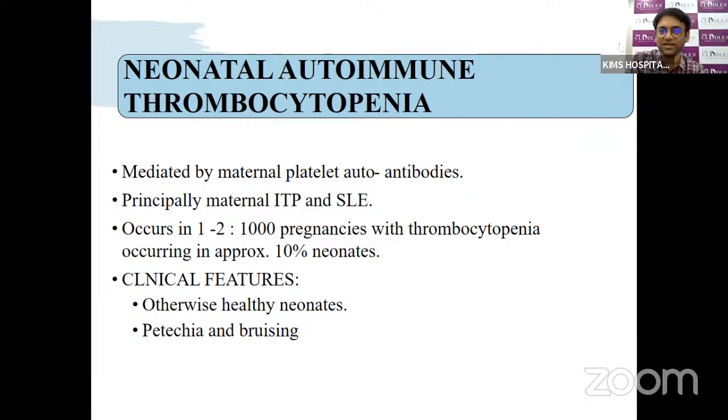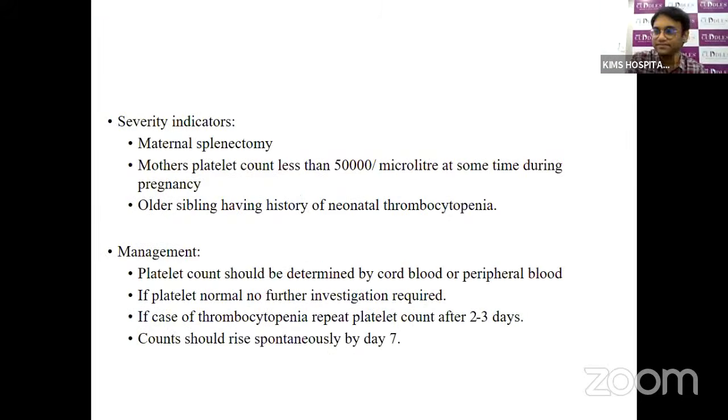Clinical features: babies are otherwise healthy. They usually have thrombocytopenia related problems like petechiae and bruises. It could be severe if maternal splenectomy has been done, if the maternal platelet count is less than 50,000 at any time during the pregnancy, or if the previous sibling had thrombocytopenia, then the chance of having severe thrombocytopenia requiring multiple transfusions is high.